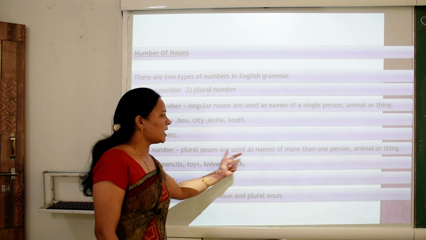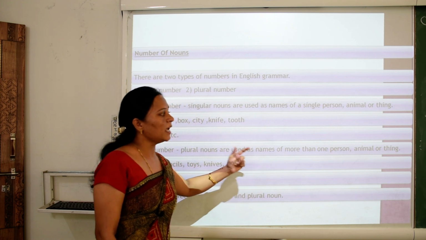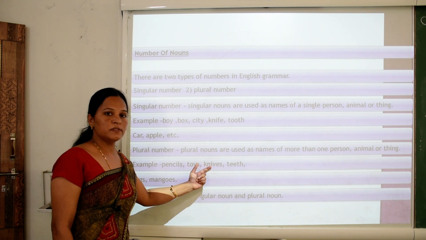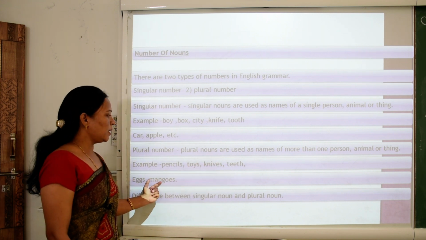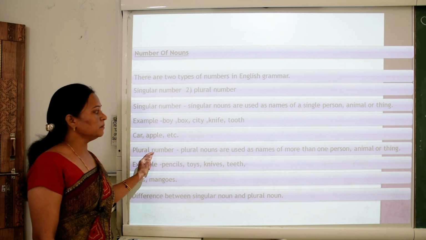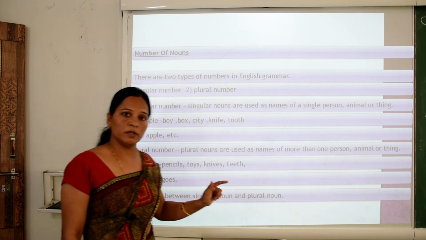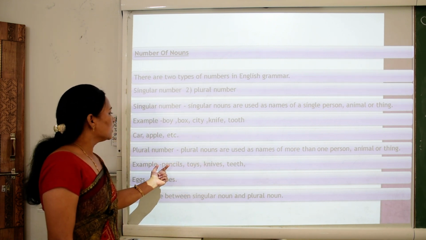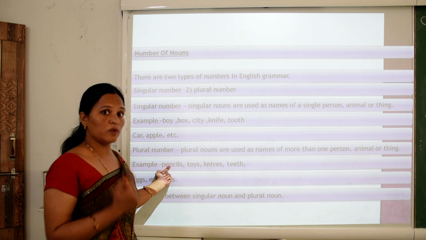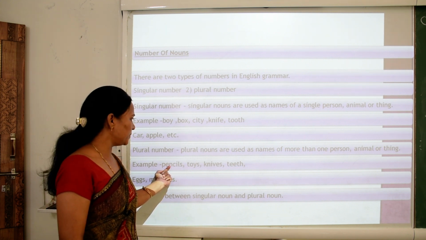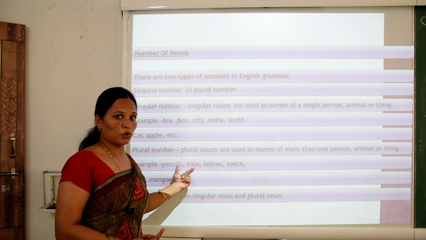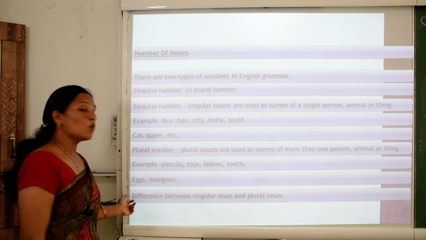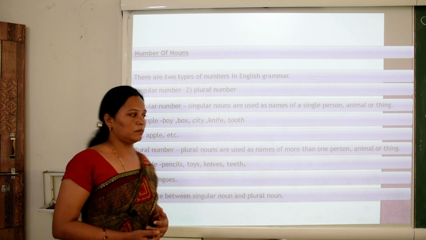Plural number. Plural nouns are used as names of more than one person, animal or thing. Examples: pencils, toys, knives, teeth, eggs, mangoes. So according to this definition, plural number means more than one, not single. For example, pencil: not one pencil, it is more than one pencil. Toys also, it is not one, it is more than one. Knives also, teeth also. So what is the difference between singular noun and plural noun? Let's see.